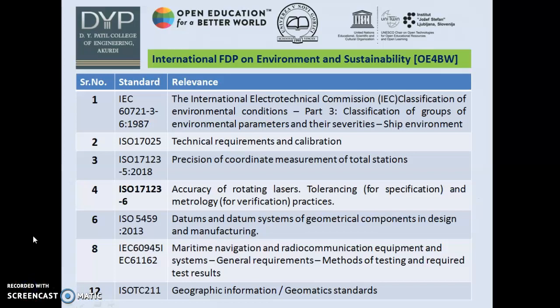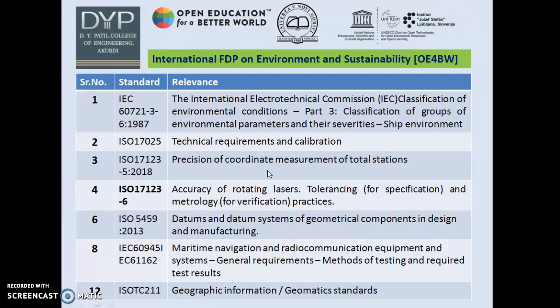Here are the glimpses of the standards that I have presented. The first one is IEC 60721-1987. It gives relevance to the International Electrotechnical Commission classification of environmental conditions. It also deals with classification of groups of environmental parameters and their severities, particularly in ship environment.